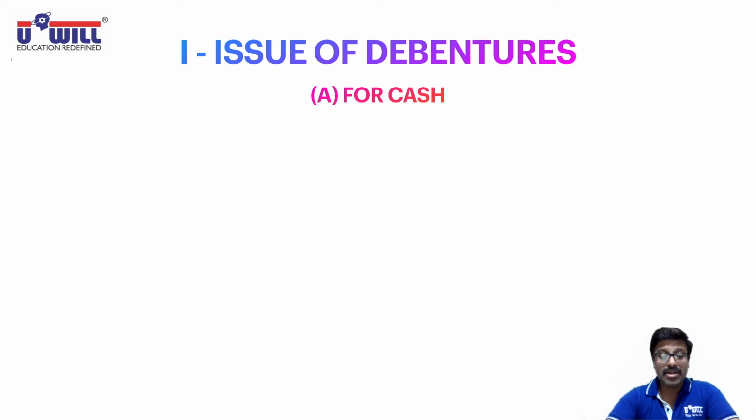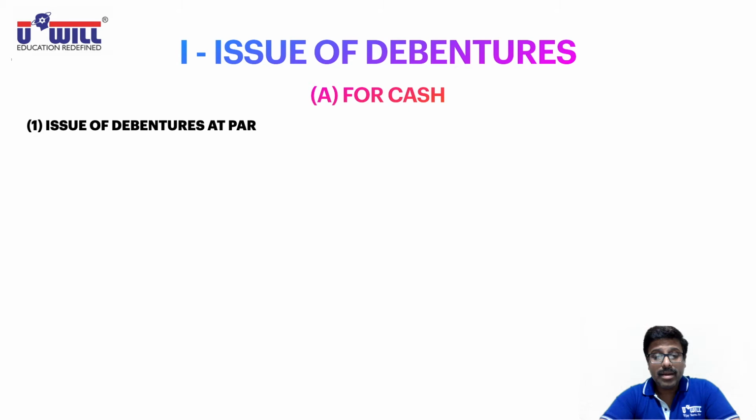So first entry, all of you write down, for issue of debentures at par. Now, we will be having in our questions entire money of debentures called with application only at one go. So unlike shares, in debentures also you can call the money as application, allotment, calls.